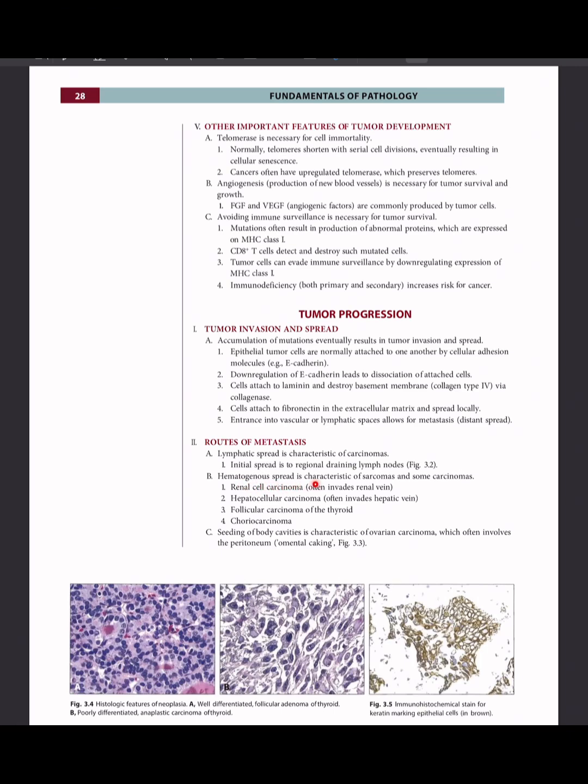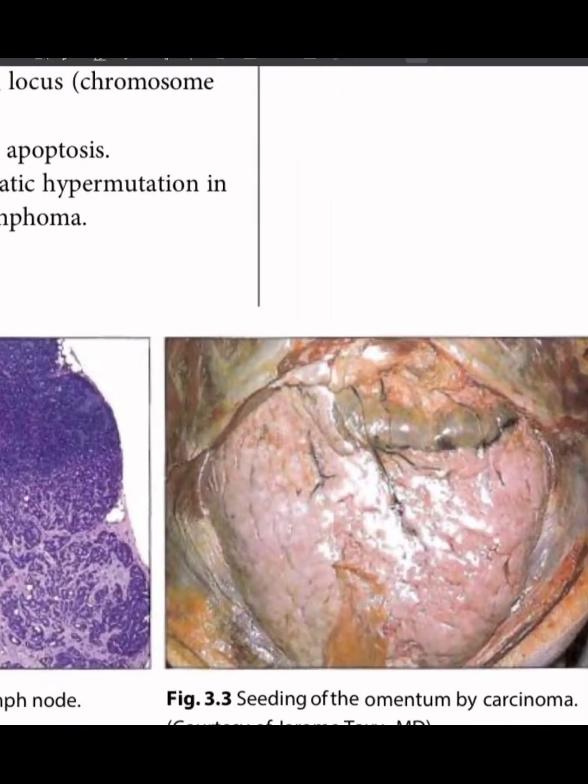Hematogenous spread is characteristic of sarcomas and some carcinomas. Renal cell carcinoma often invades renal vein, hepatocellular carcinoma often invades hepatic vein, follicular carcinoma of the thyroid, and choriocarcinoma are the exceptions. Other than that, all carcinomas are lymphatic spread, and all sarcomas are hematogenous spread. Seeding of body cavities is characteristic of ovarian carcinoma, which often involves the peritoneum, omental caking. This is shown in figure 3.3.